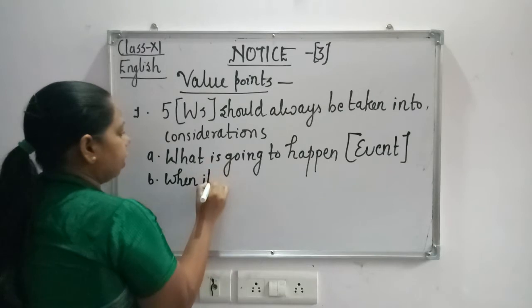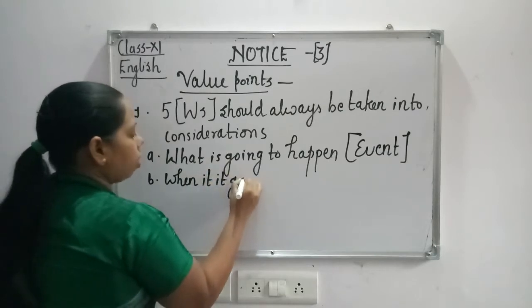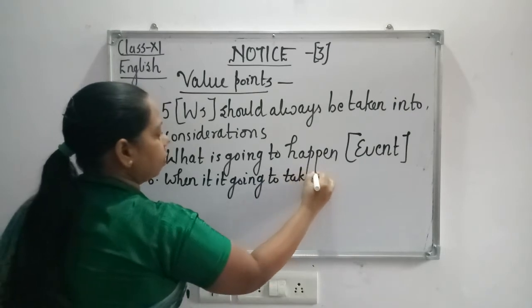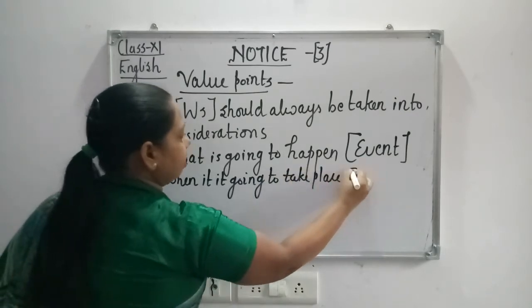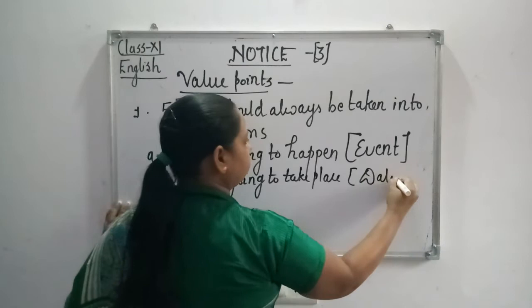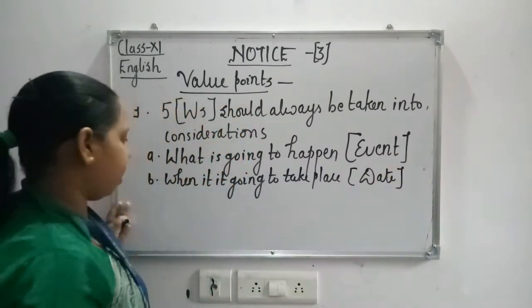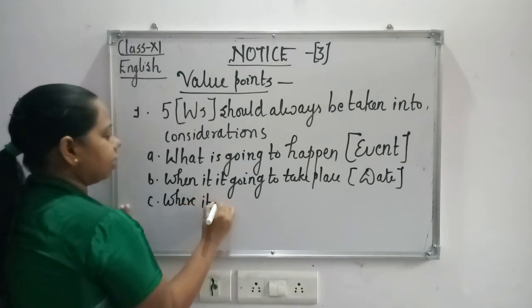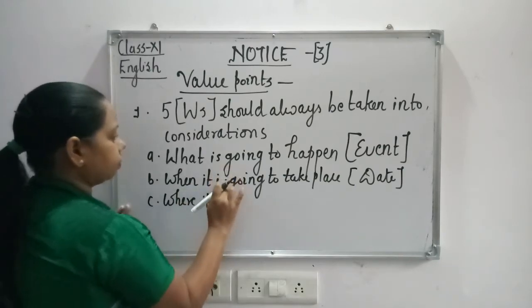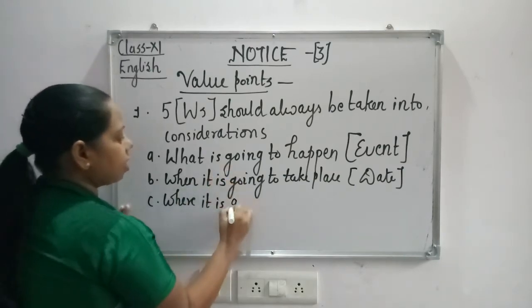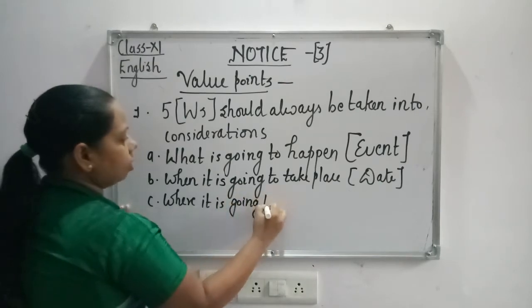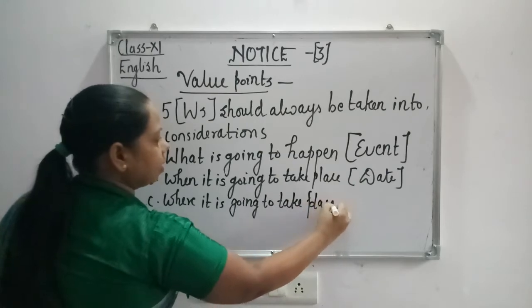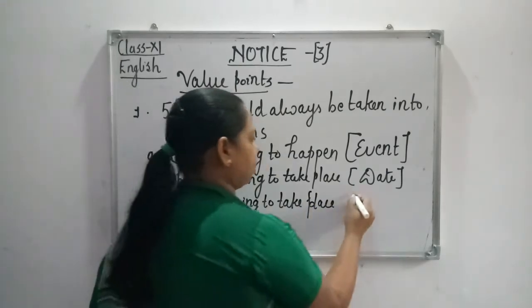When it is going to take place? It means the date. Where it is going to take place? It means the place.